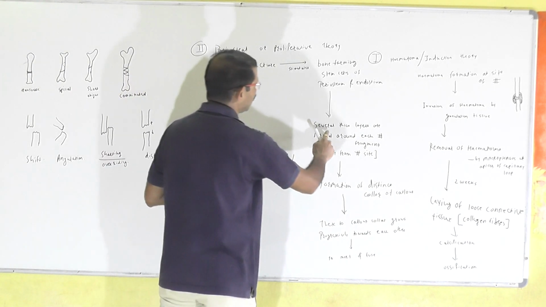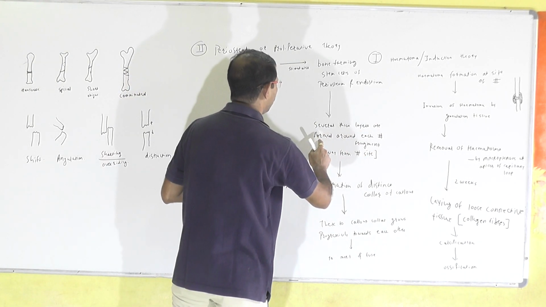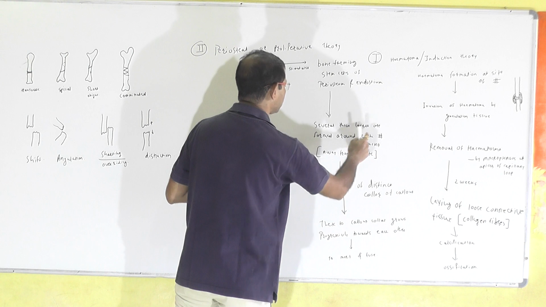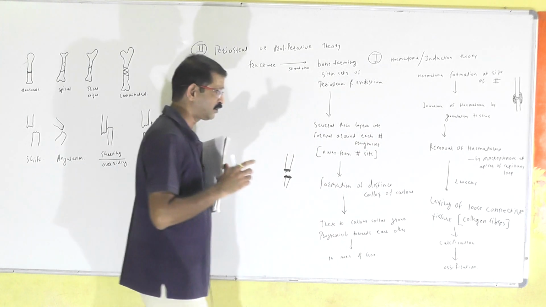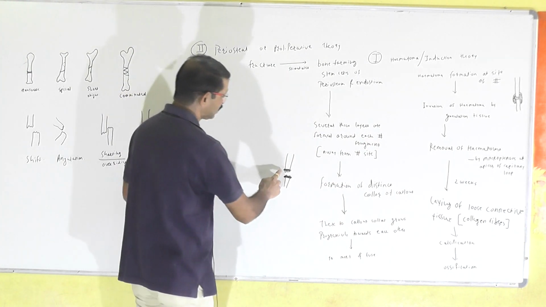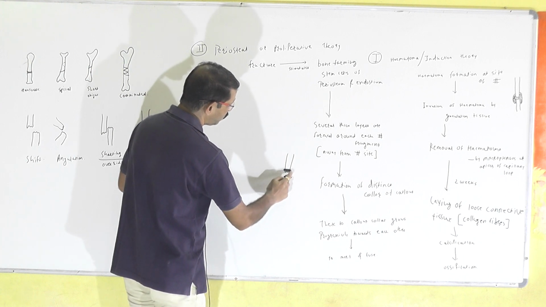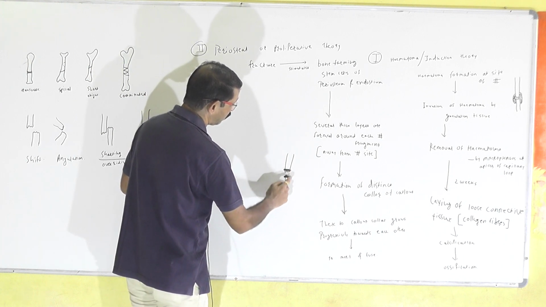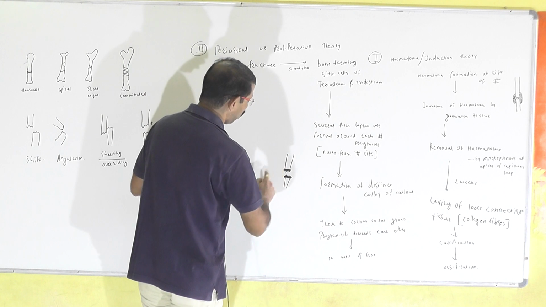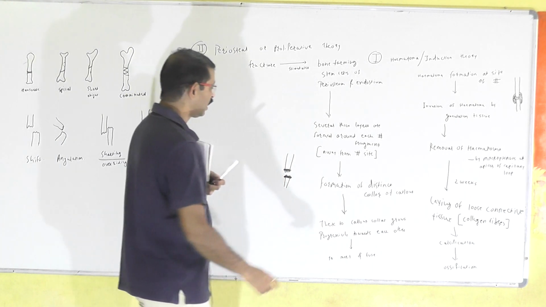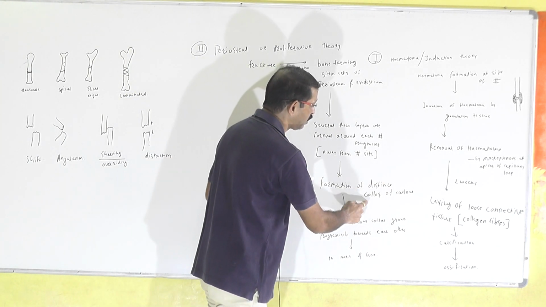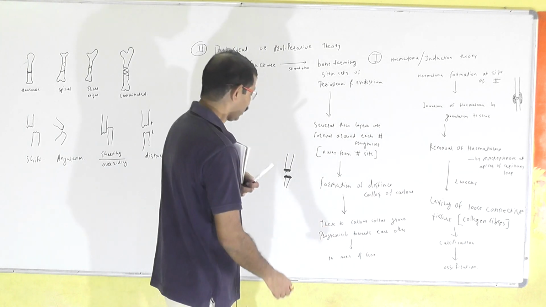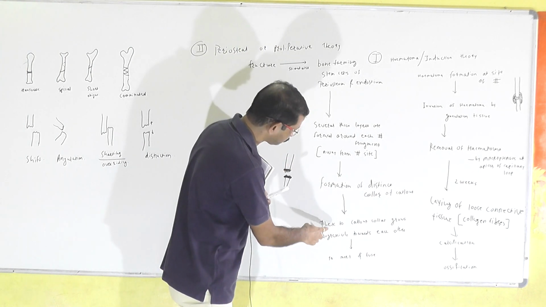This leads to the formation of several thick layers around each fracture fragment, called a collar of callus. Thus a distinct collar of callus is formed.